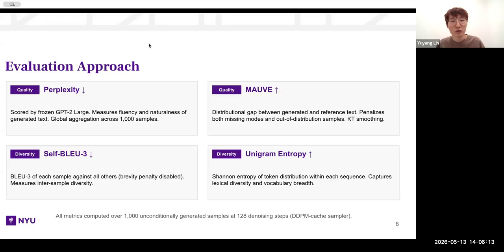To evaluate our framework, we computed metrics over 1,000 unconditionally generated samples. For quality, we measured generated perplexity using a frozen GPT-2 large to assess fluency and naturalness. We also used MOV to measure the distributional gap between generated and reference text. For diversity, we tracked self-BLEU 3 to measure intersample diversity, and unigram entropy to capture lexical diversity and vocabulary breadth.